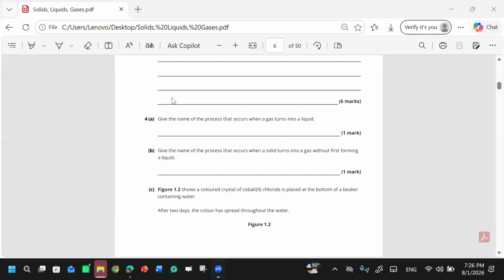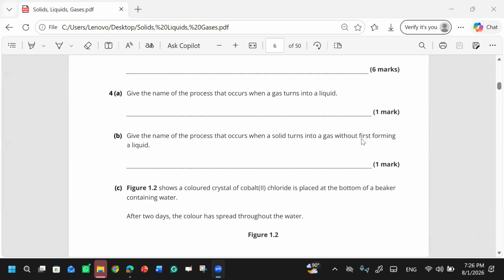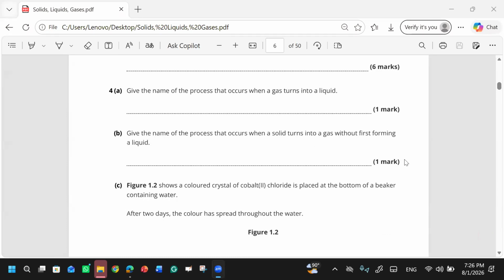Okay, so the question was, give the name of the process that occurs when a gas turns into liquid. Condensation. Yeah, this is condensation. And what about when a liquid turns into gas? That's boiling. Okay, next, give the name of the process that occurs when a solid turns into gas